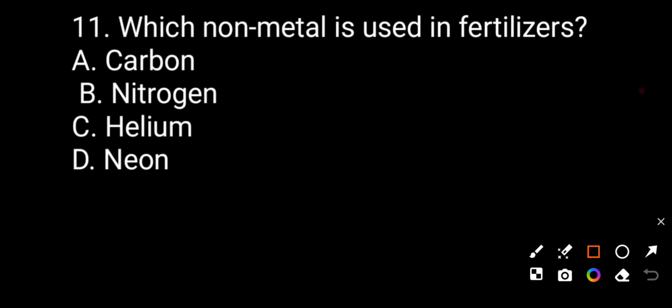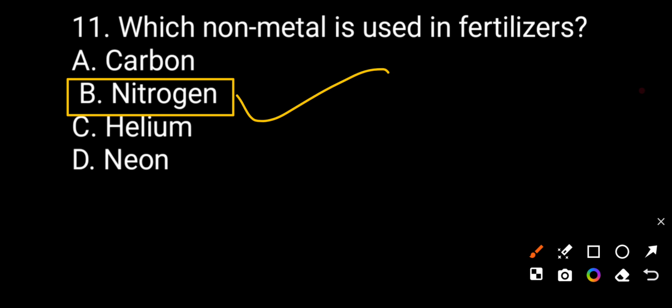Now we see question number 11. Which non-metal is used in fertilizers? Option A, carbon. Option B, nitrogen. Option C, helium. Option D, neon. The correct answer will be nitrogen. Nitrogen is the non-metal which is used for fertilizer. In fertilizer, you use nitrogen gas.